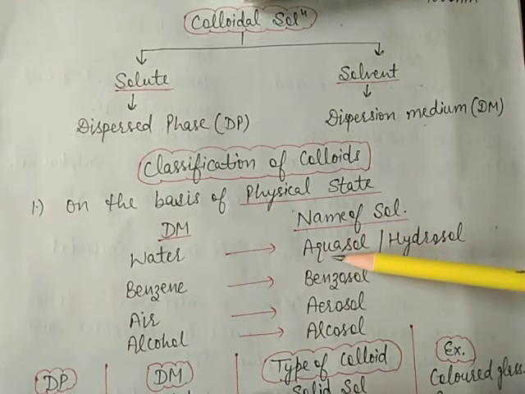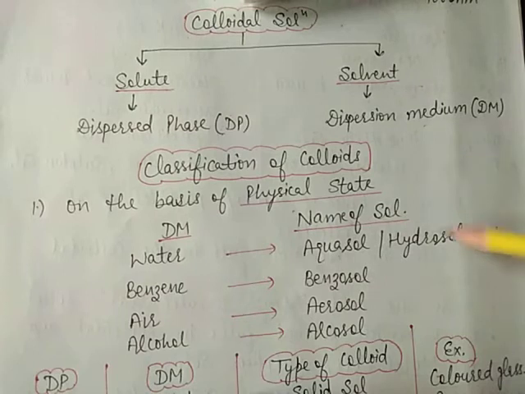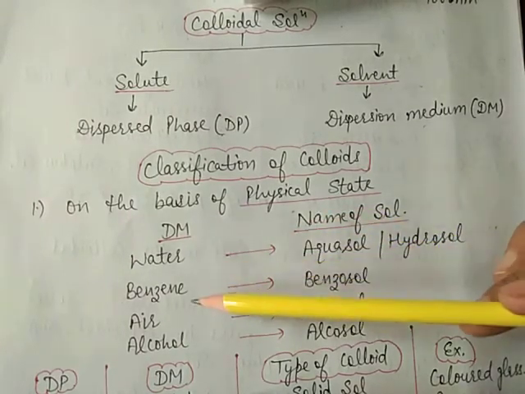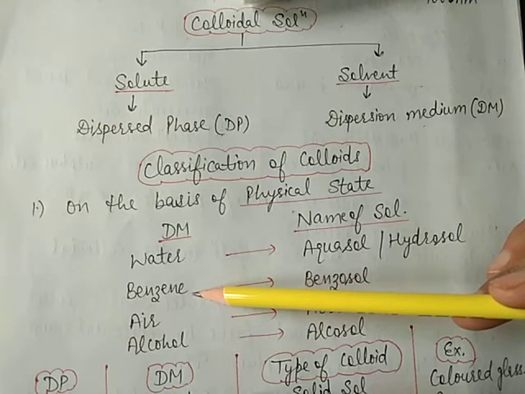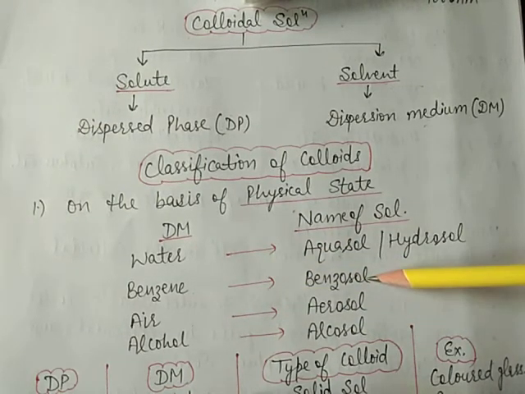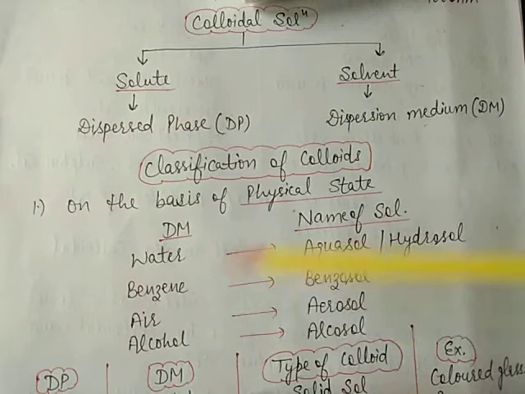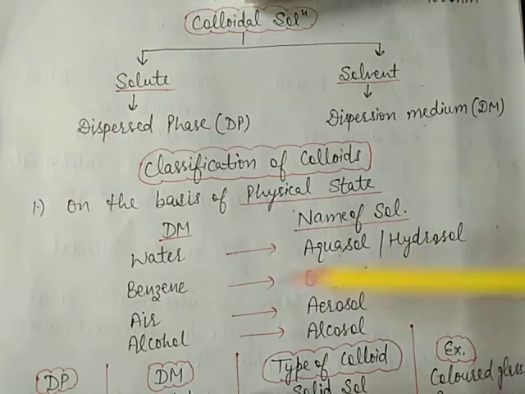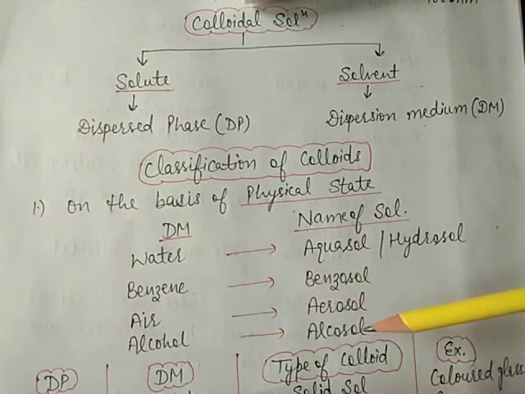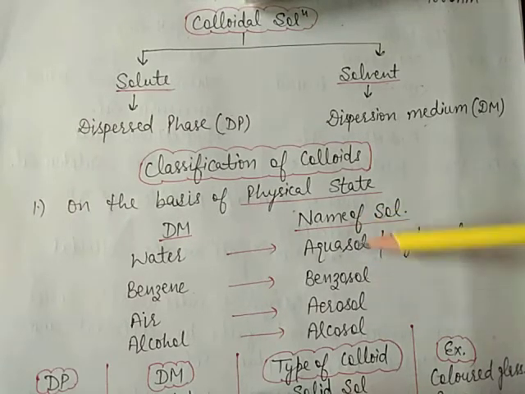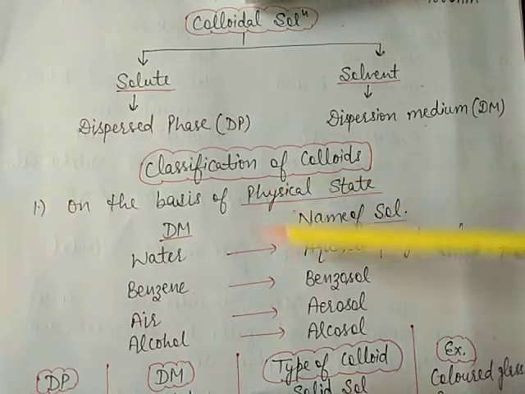Aqua means water, sol means colloidal solution. Or you can say hydrosol. If the dispersion medium is benzene, then benzosol is formed. If air is taken, then aerosol is present. If alcohol is taken, then alkosol is present. So these are all formed according to the physical state.